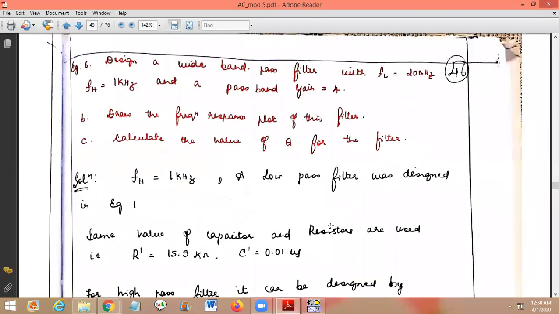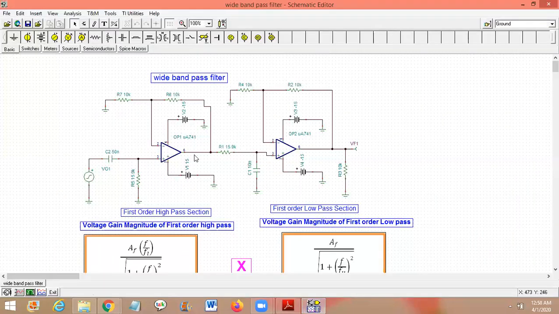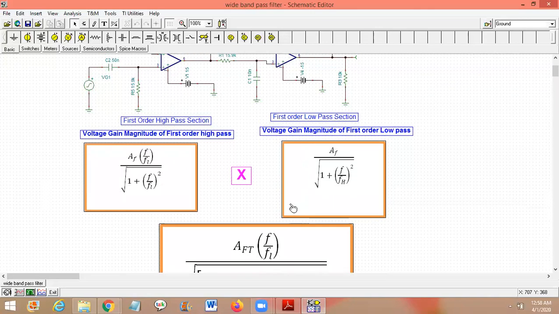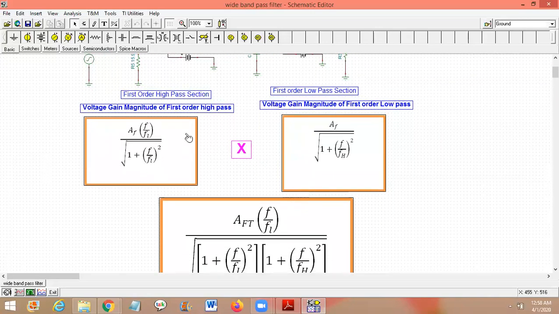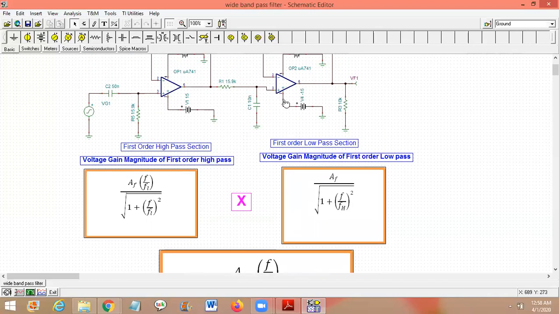Next, this is the first order high pass section and the first order low pass section. The formula for the voltage gain magnitude of the first order high pass is this one. We have already derived this equation while studying the first order high pass filter. Similarly, the voltage gain magnitude of the first order low pass filter is given here. Since the two sections are cascaded, the gain gets multiplied.